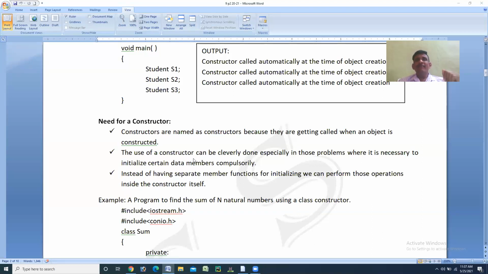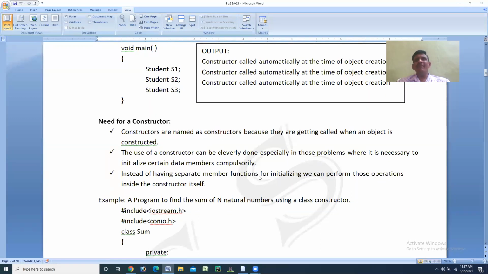Example, when you open an account in a bank, what is the initial balance? Initial balance should be 0. That should be initialized, and that can be written in the constructor, balance equal to 0. That works automatically when the account is created. In some situations, we can use constructors. Then in the third point, instead of having separate member functions for initializing, we can perform those operations inside the constructor itself.